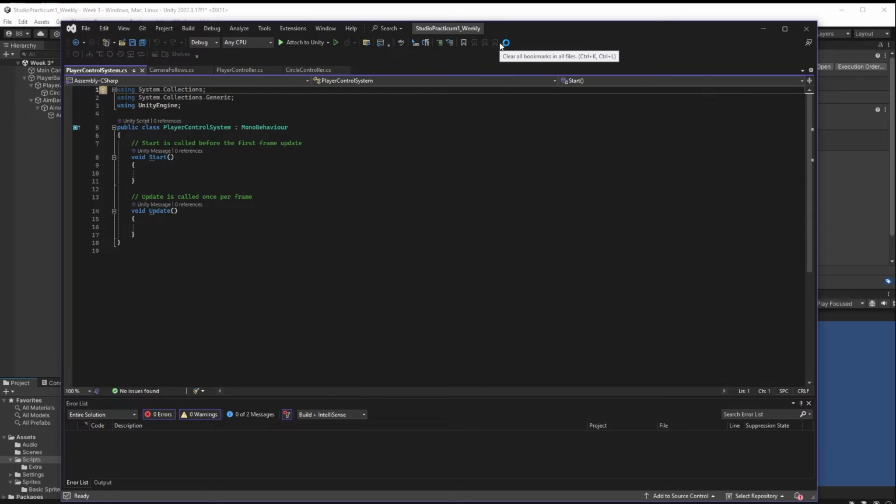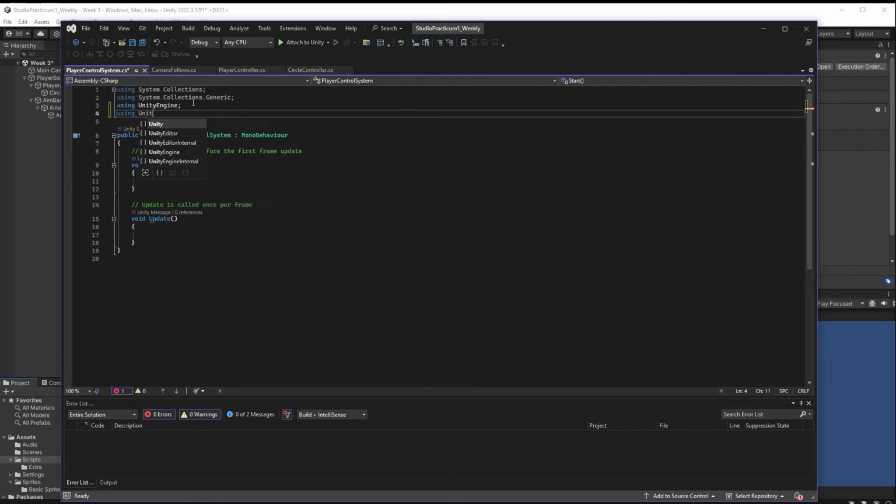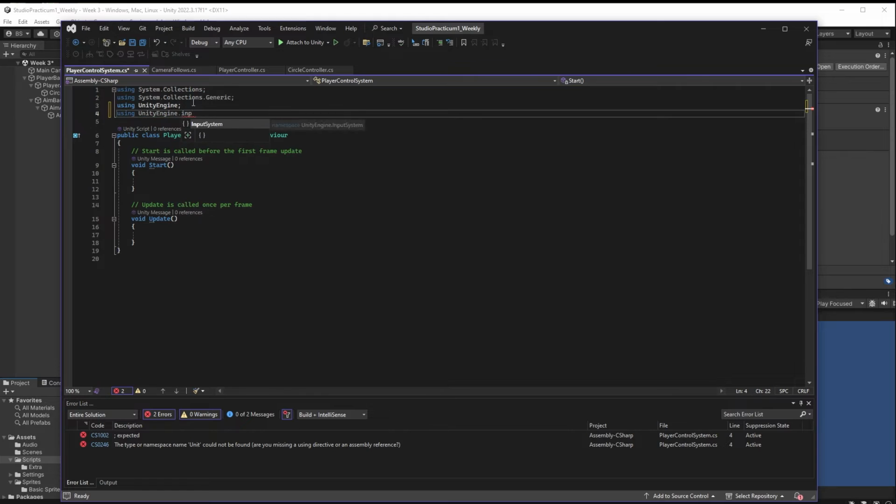Okay, so a couple things we know right away we have to do. We have to add in using UnityEngine.InputSystem; semicolon. We want to use that library for sure, so we're going to add it right away. There's a couple things that we need to think about before we actually start moving on. And maybe I should have discussed this earlier before I opened up the script at all. You're going to want to think about how you want your particular character to move. There are a number of different options as far as movement is concerned. We can move our character around simply by adjusting the transform node's position.